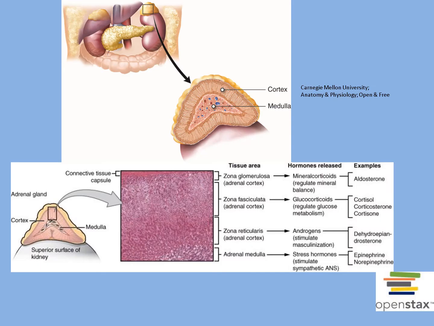The adrenal glands are located on the superior surface of the kidneys and release mineralocorticoids, glucocorticoids, androgens, and the catecholamines. They help regulate the body's response to stress, its kidney function, water balance, and the sex hormone levels.